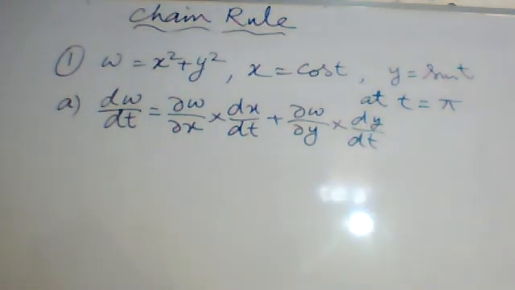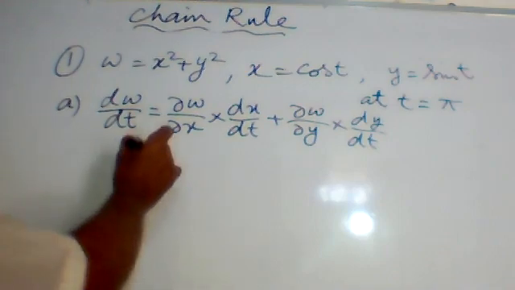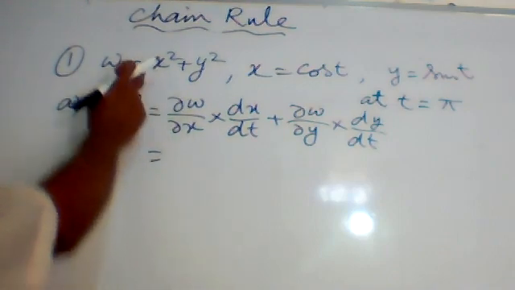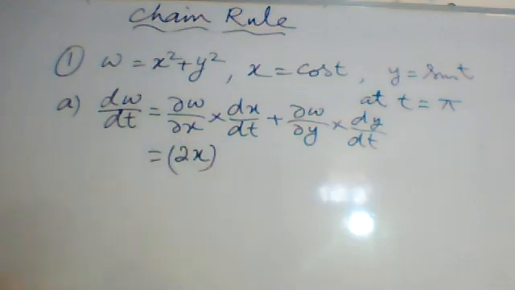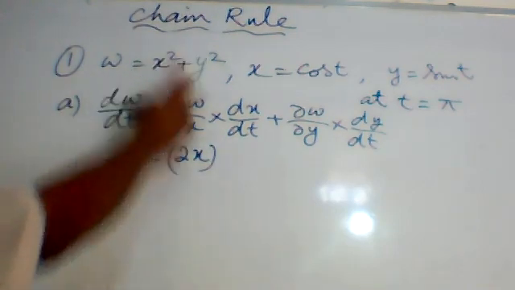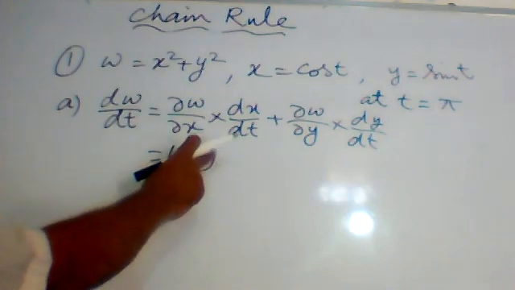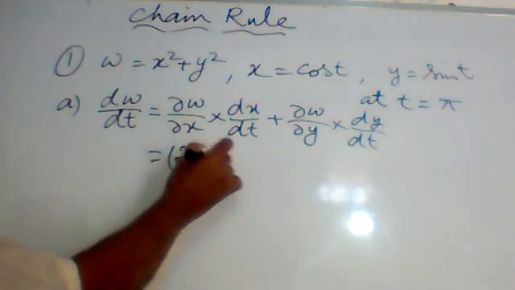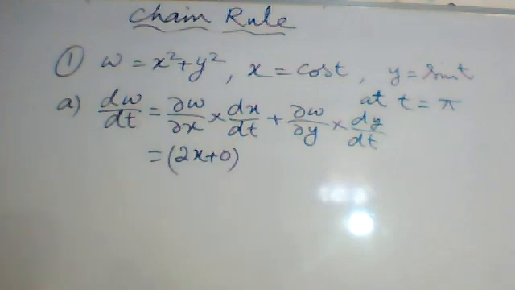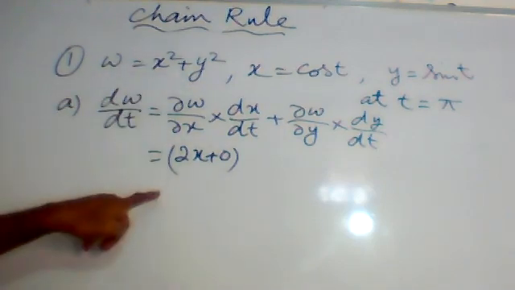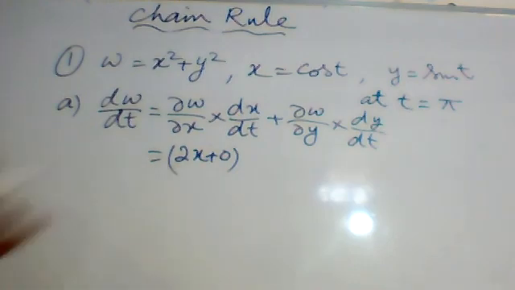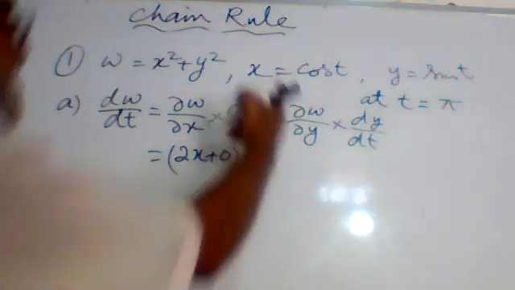Put the values. ∂w/∂x is 2x plus 0, this is 0, therefore I wrote only 2x, into dx/dt.